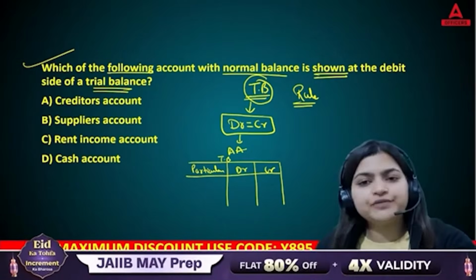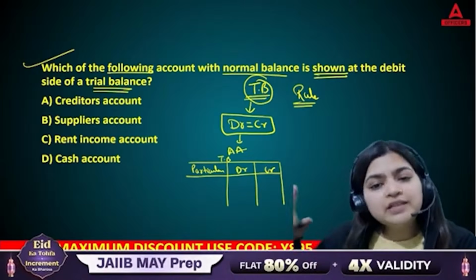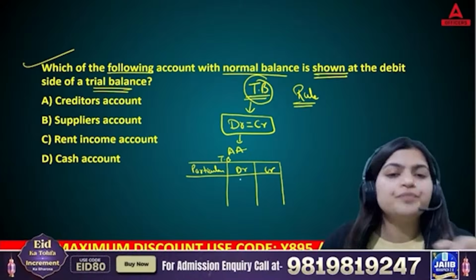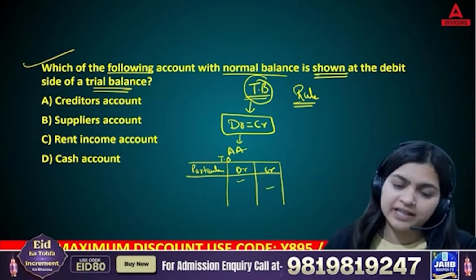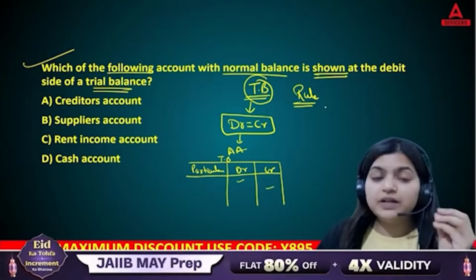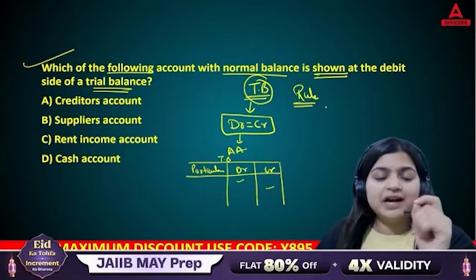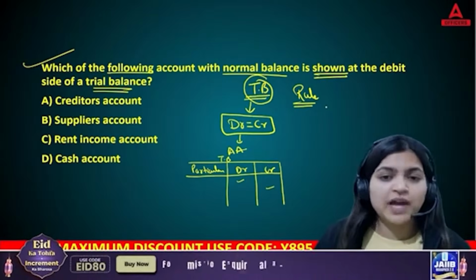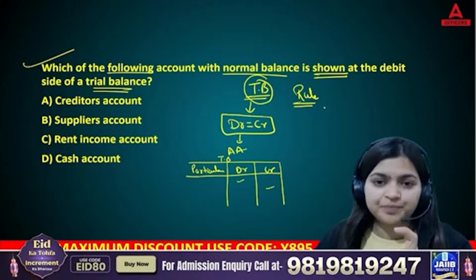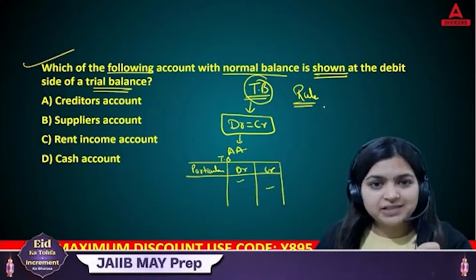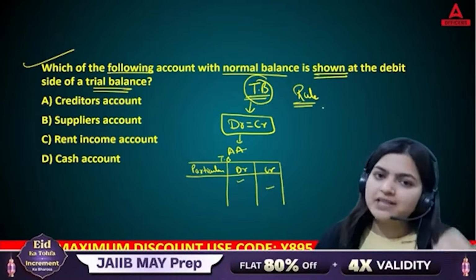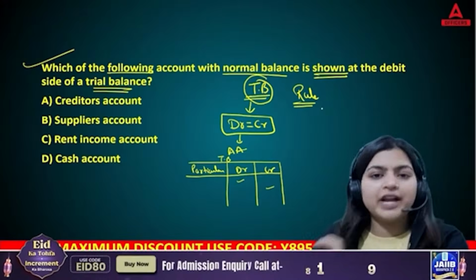We will be opening different accounts under the ledger. In that ledger, whatever accounts we have opened, their final balances we will show either on the debit side or credit side. You can pass those entries either on the debit side or on the credit side. You cannot pass the same transaction entry on both sides. So in the trial balance, you are going to pass either on the debit side or credit side.